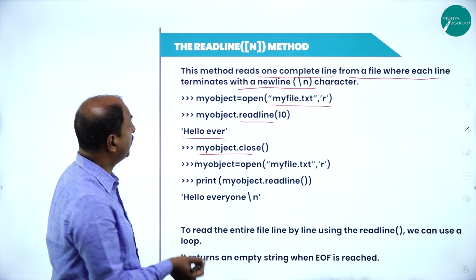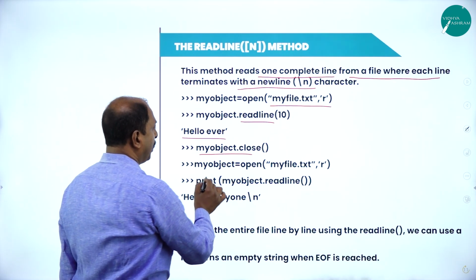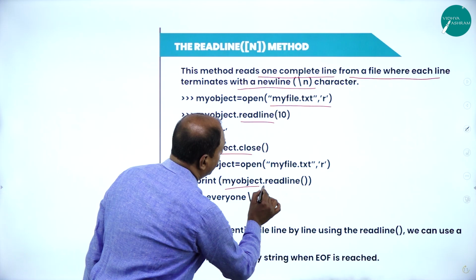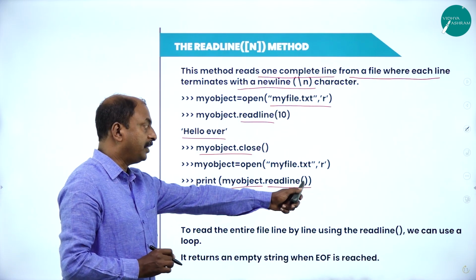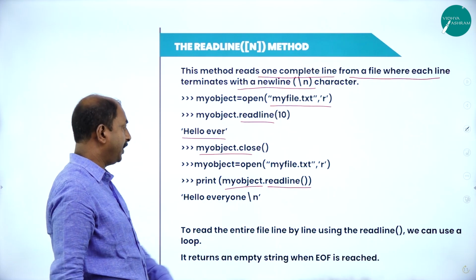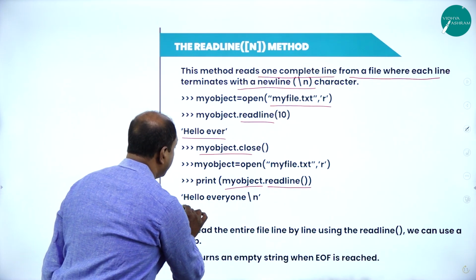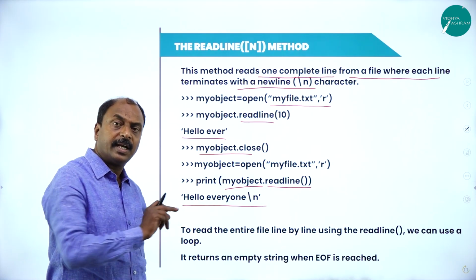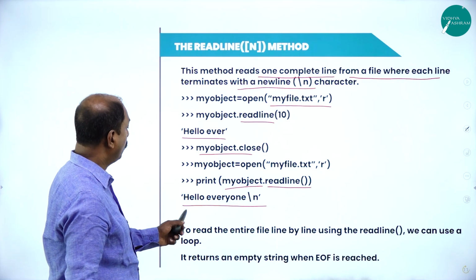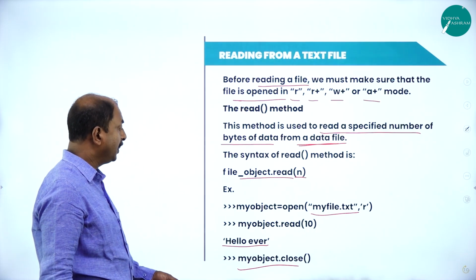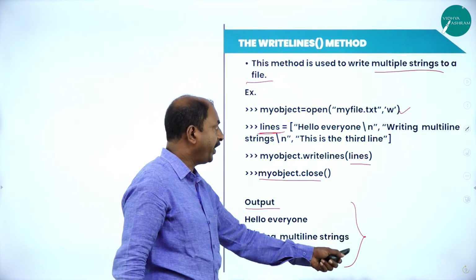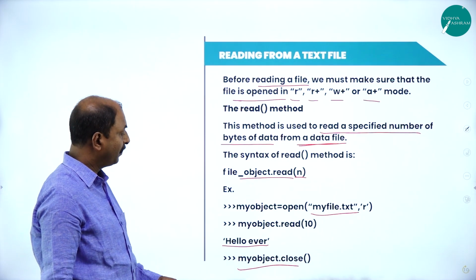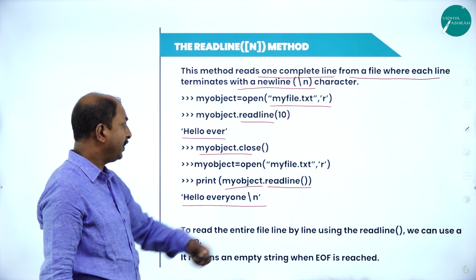Now, one more method of using the readline function is like this. My object equals open, myfile.txt, read mode, and here print my object dot readline. Here in this, we have not written anything in the argument. In that case, it is going to read the entire line at once. That is the function of the readline function. Accordingly, it is going to print hello everyone, because this is the information we have written in the file myfile.txt. The entire line is read at once with the help of this readline function.